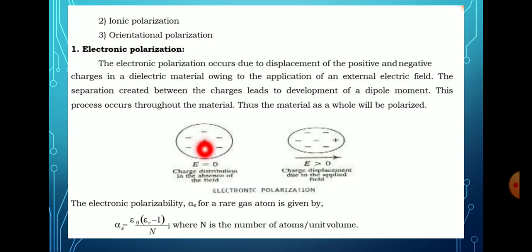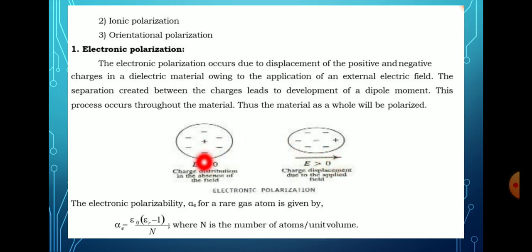Here the positive is the nucleus, and these are the electrons. When we apply the electrical field, the positive nucleus moves towards the direction of the electrical field, but the electrons move opposite to the electrical field.